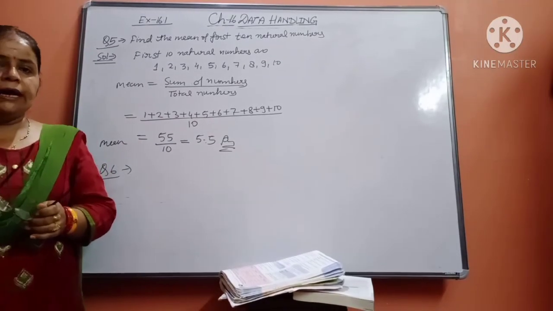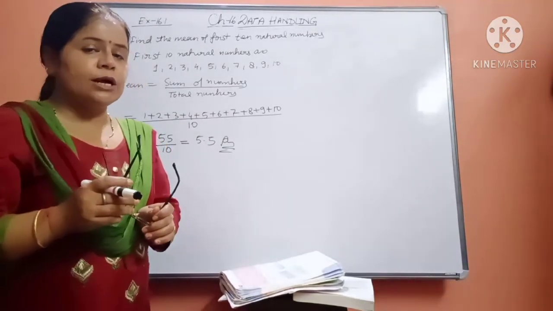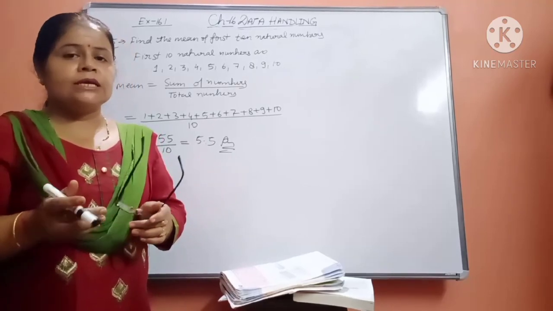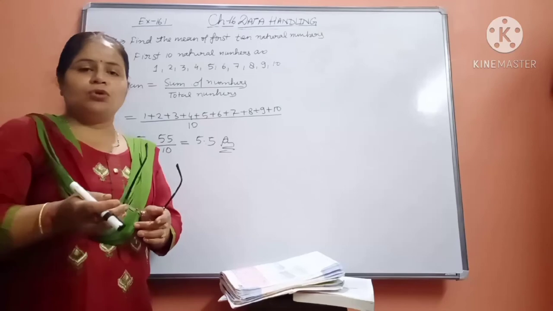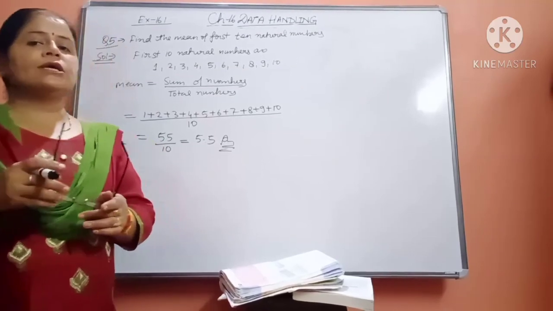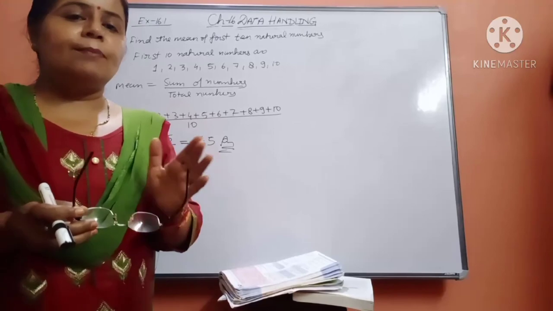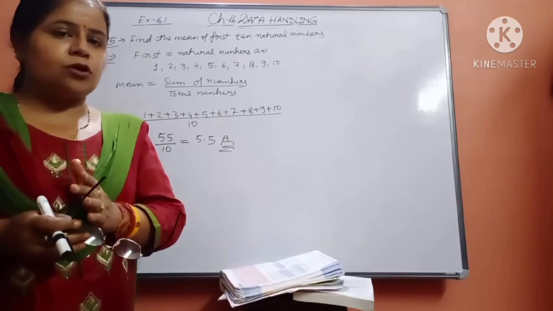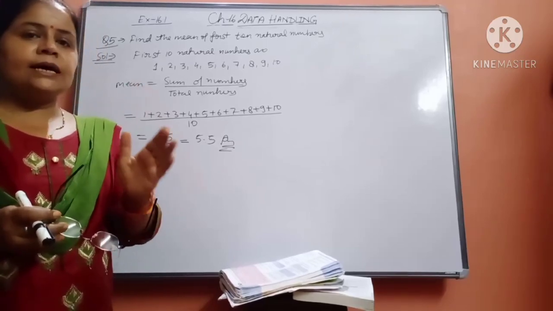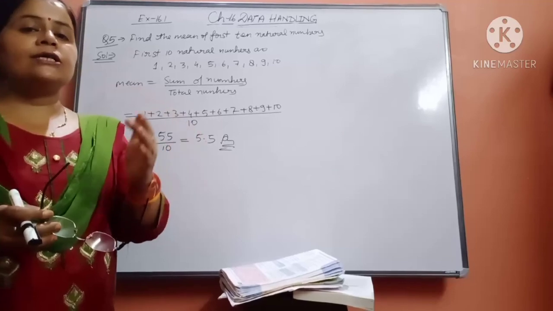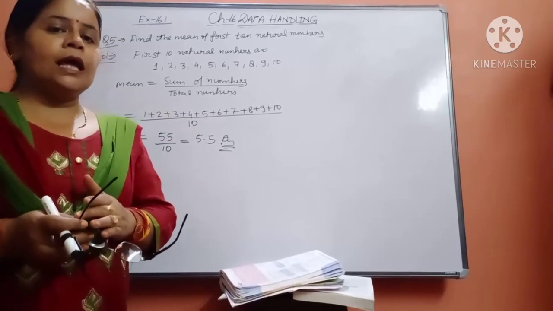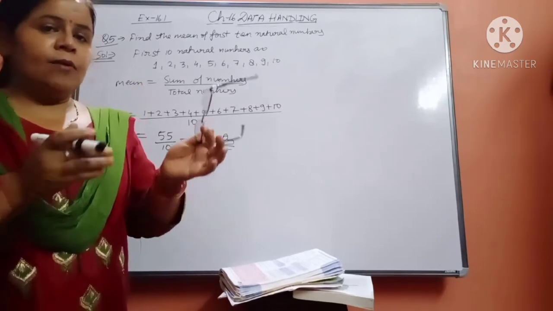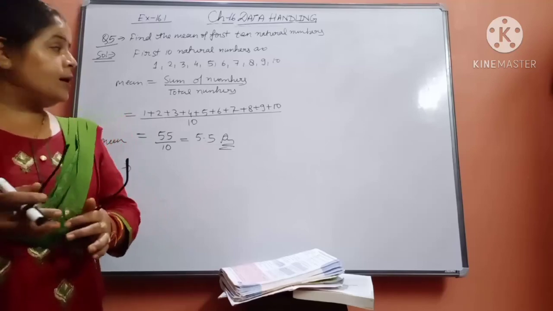So again I am repeating the things which we have studied in today's class. First, data means whatever information we are getting from the sources, or we are directly collecting, that is known as data. Then I taught you what frequency is: the number of times a particular observation occurs is known as the frequency. Range means highest observation minus lowest observation. Array means collection of the data in ascending or descending form. And the three main measures of central tendency are mean, mode and median. In today's class we have studied the mean.